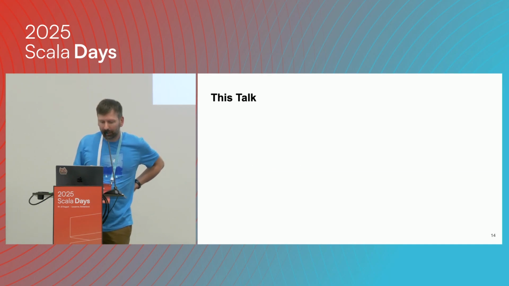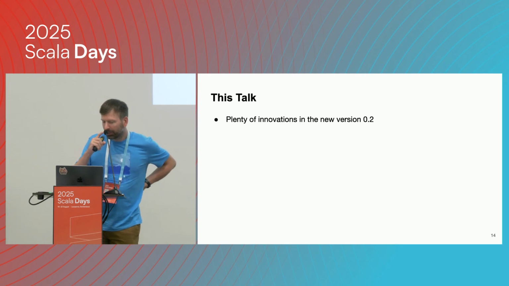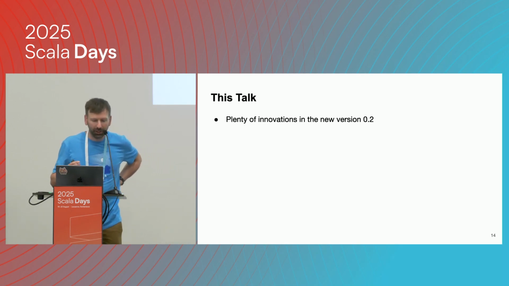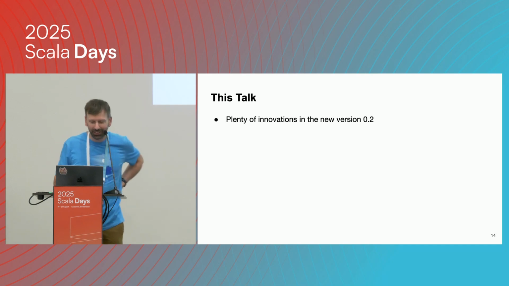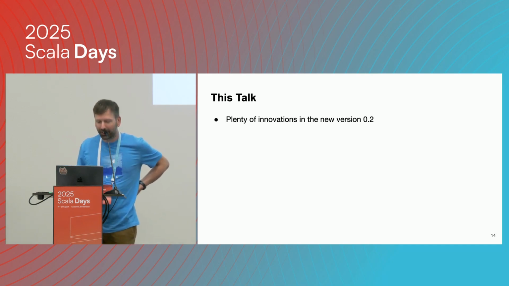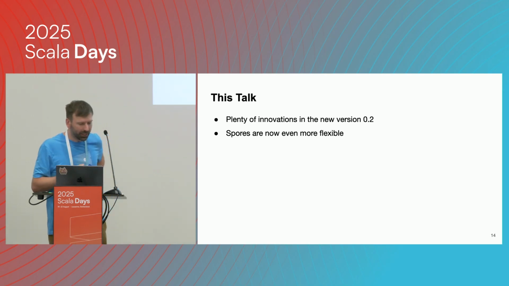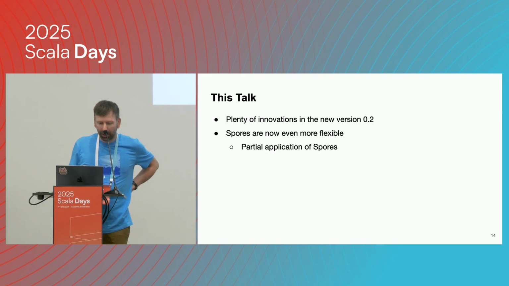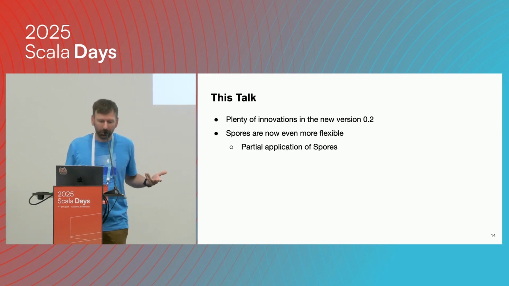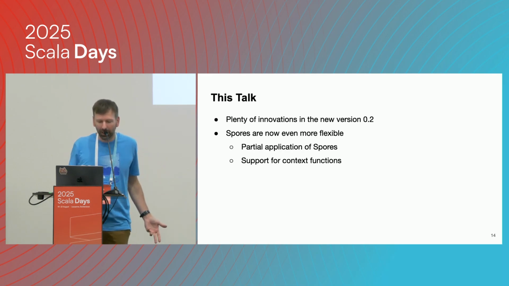But in this talk, as I mentioned, we talk about a whole bunch of new innovations in the just released new version 0.2. We created the tag this morning, so it's fresh. It's very cool. Spores are now even more flexible, as we're going to show, including a demo. You can partially apply spores, just like with normal closures.